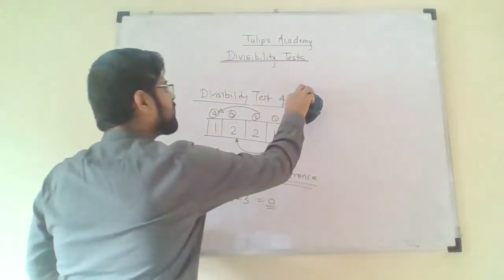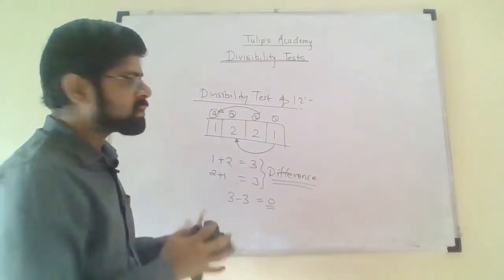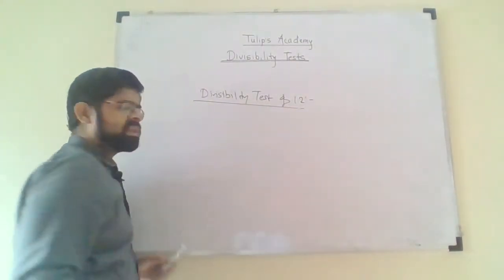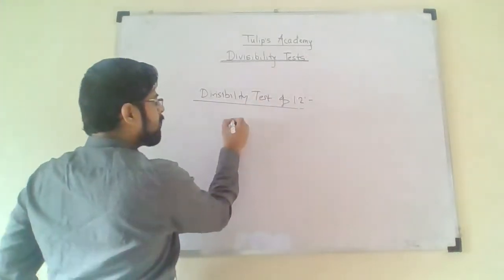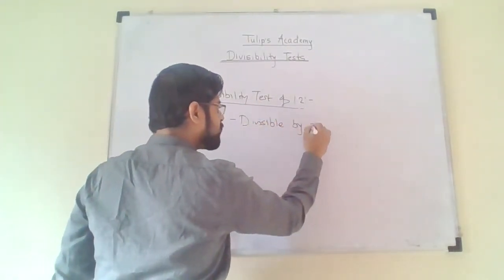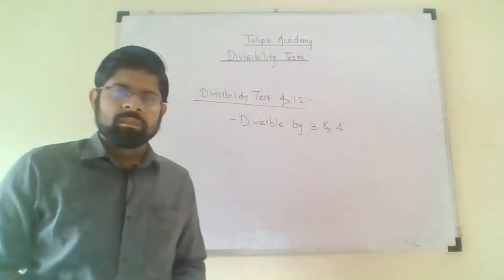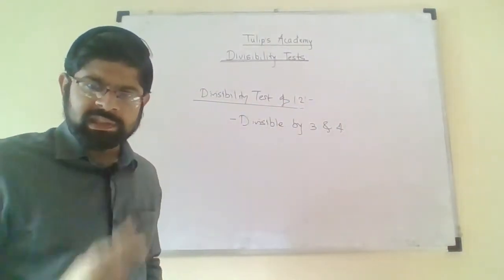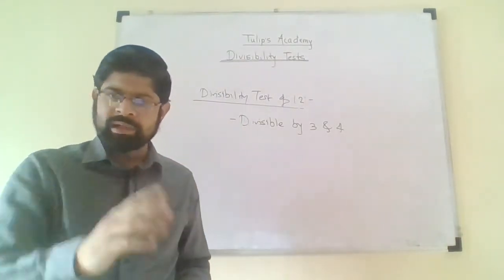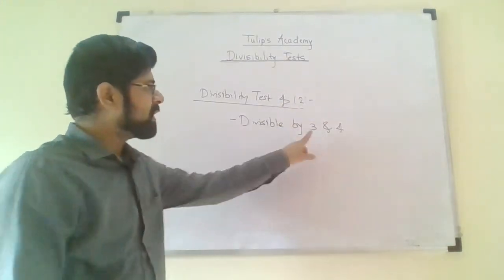Now divisibility test of 12. Next, divisibility test of 12. What is the divisibility test of 12? If the number is divisible by 3 and 4. We have studied the divisibility test of 6. In that test, the number must be divisible by 2 and 3. Now in the divisibility test of 12, the number must be divisible by 3 and 4.